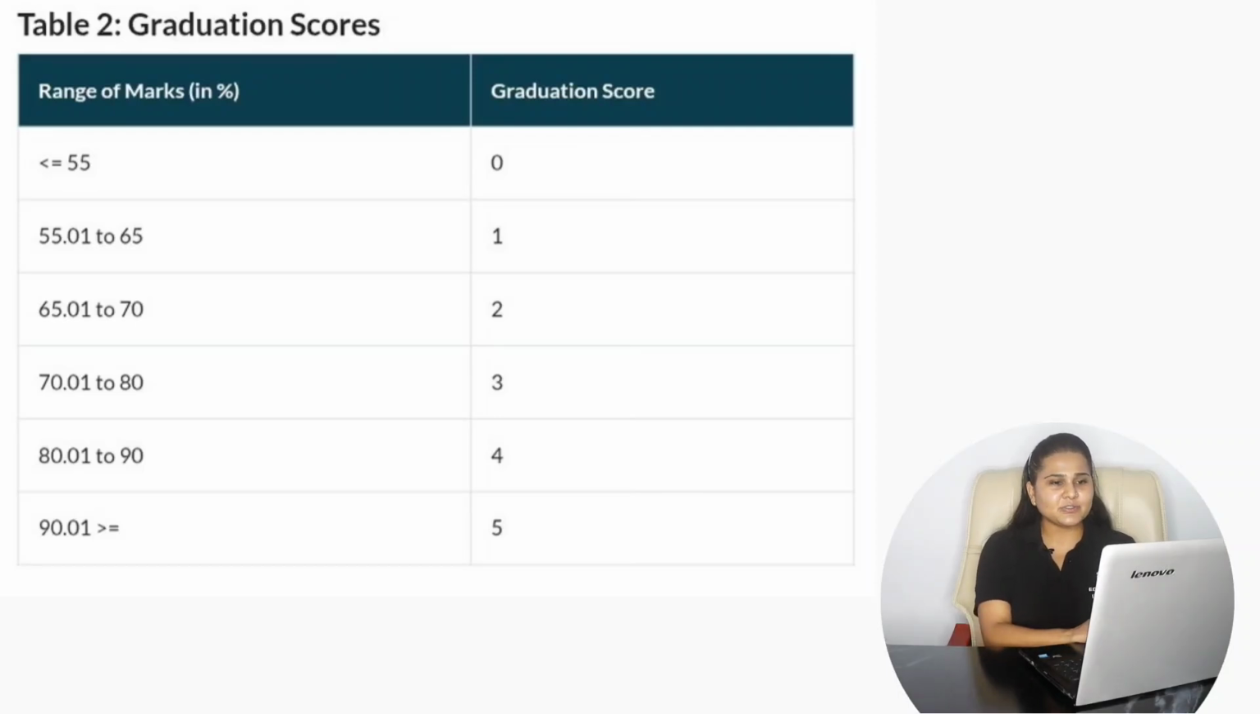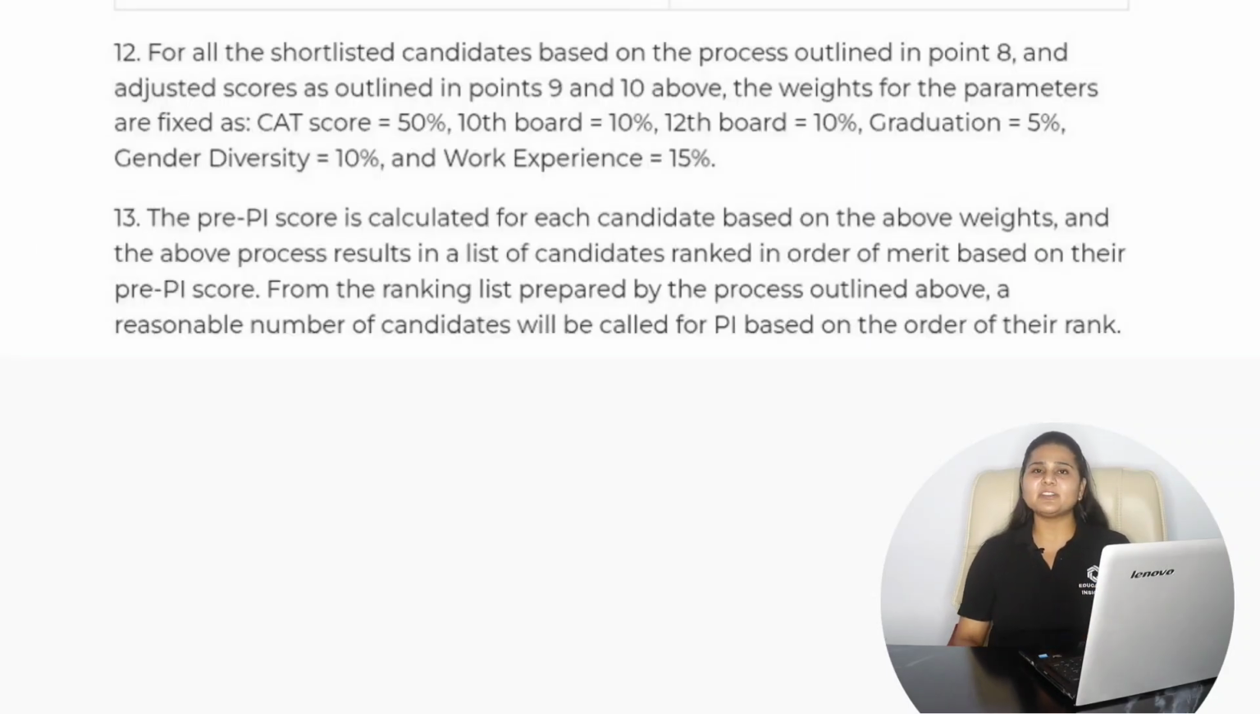Now if we consider the score calculation, 50% weightage is given to the CAT score, 10% weightage to the class 10th marks, 10% weightage to the class 12th marks, 5% weightage to the graduation, 10% weightage to gender diversity, and 15% weightage to work experience. On this basis the score is calculated and the students are shortlisted for the personal interview round.